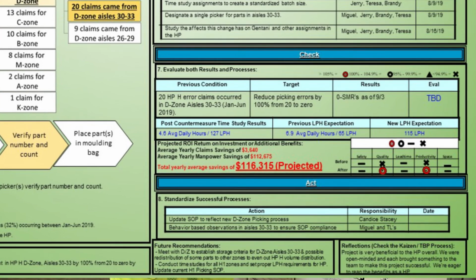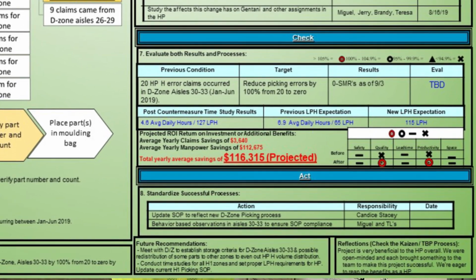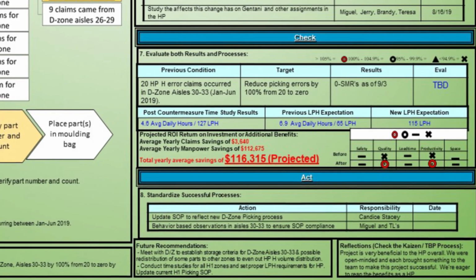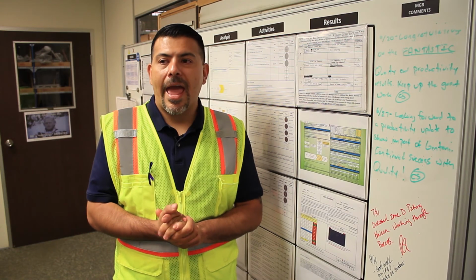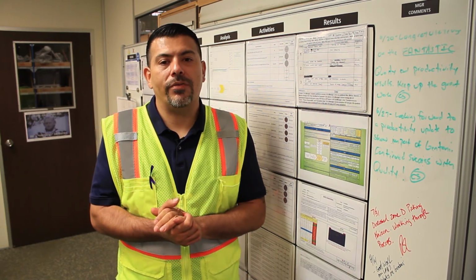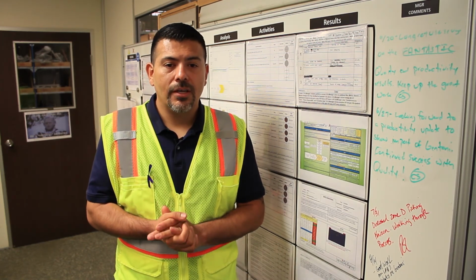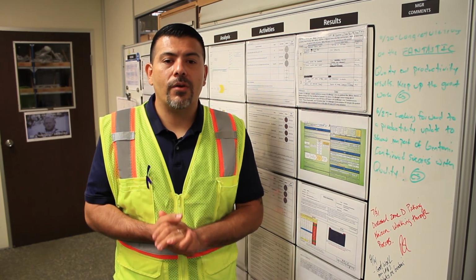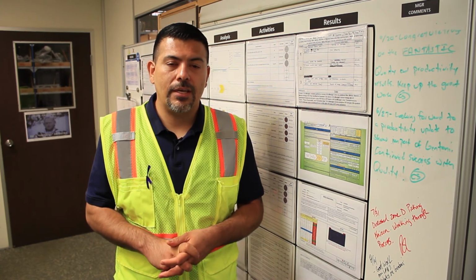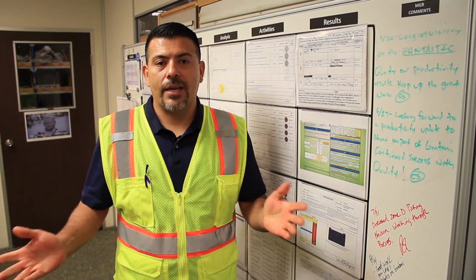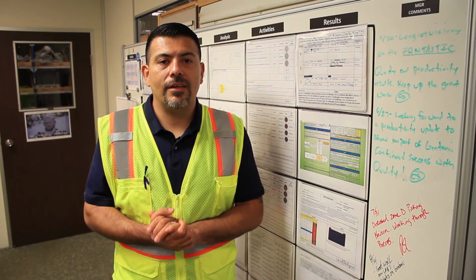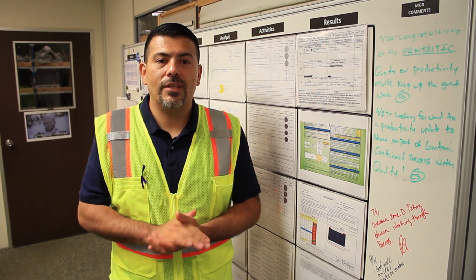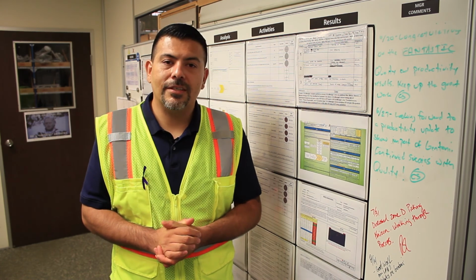In addition, we are looking at having an LPH boost, which would give us an average savings of $112,675, giving us a grand total of $116,315 in savings. So again, this is projected, but we are very excited to see the results of this Kaizen.